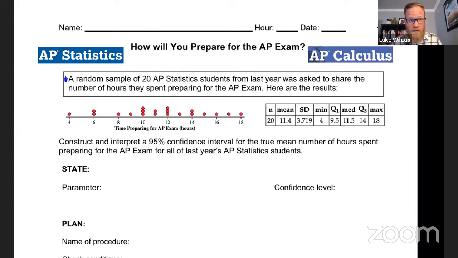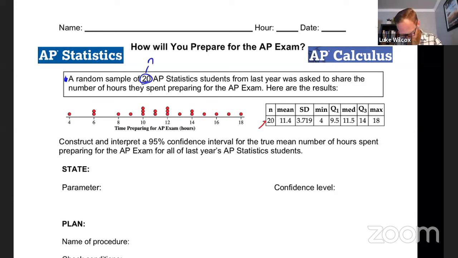Here are the results. Right away, I've got this number 20. That sure sounds like our sample size. I'm going to call that n. And let's take a look at the results here. We get a dot plot, and I notice in the dot plot, it looks like it's maybe fairly symmetric. Doesn't appear to be any outliers there, but I'm also given some summary statistics here.